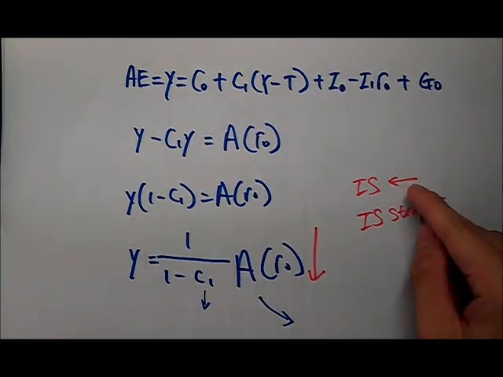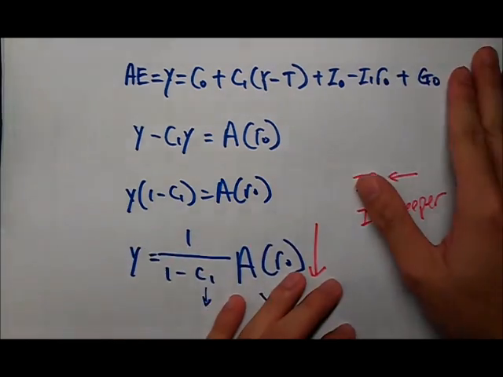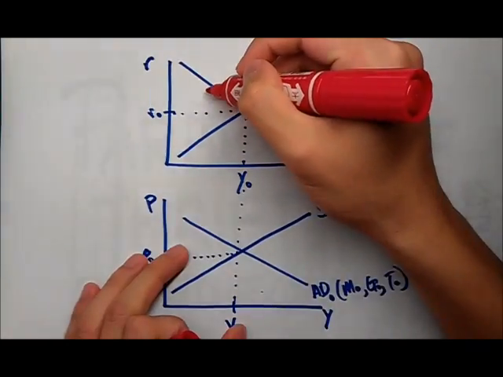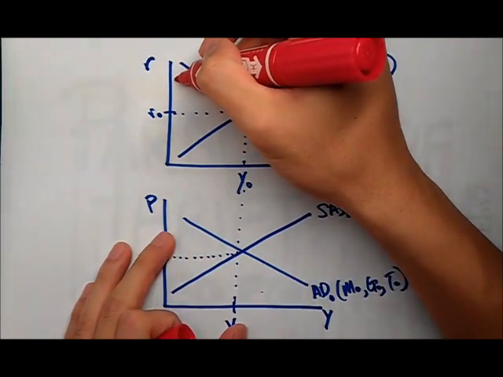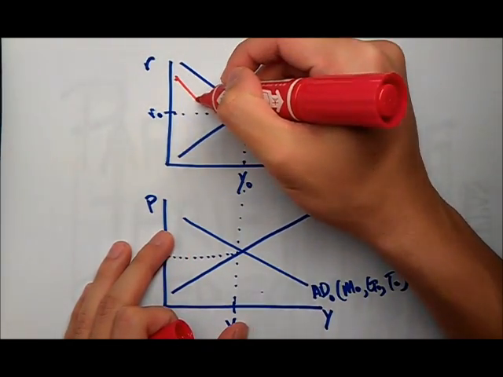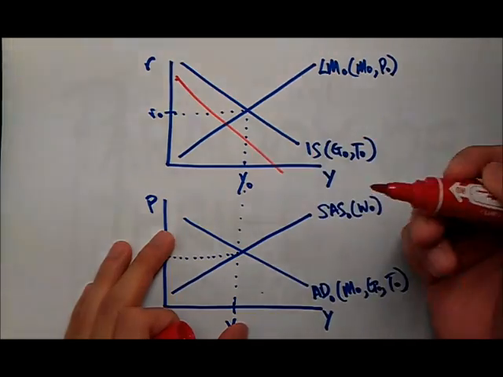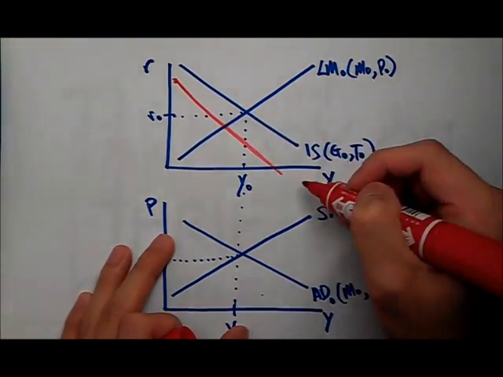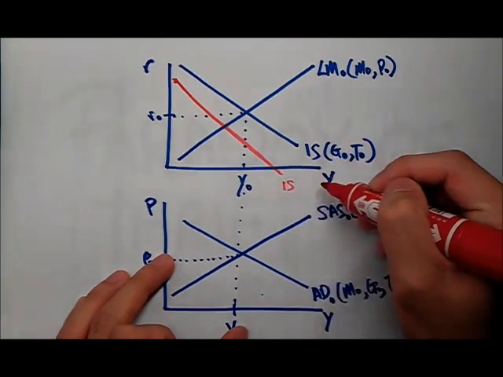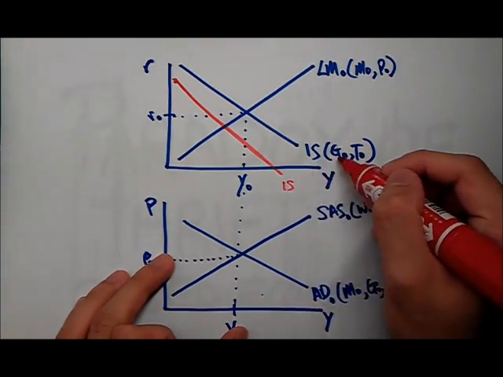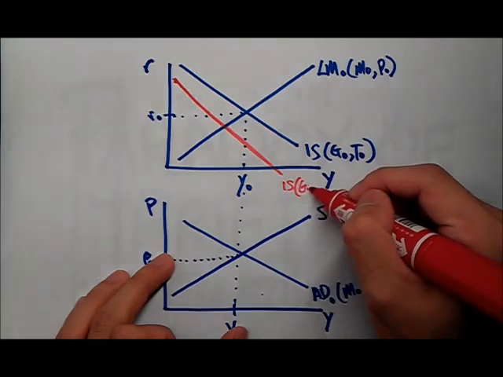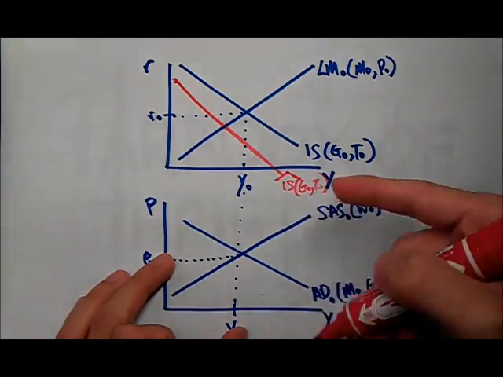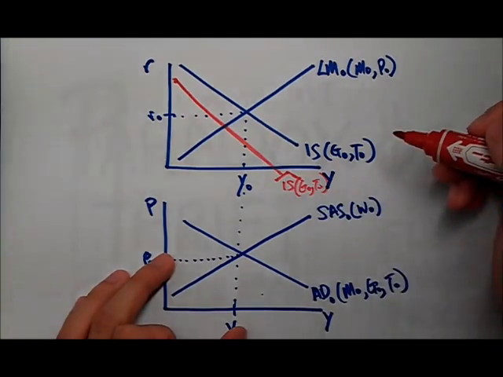So we know that the IS curve is going to go left and be steeper. Now we can finally do the work. Basically what I'm going to have is this: imagine it's steeper. I'm going to have IS, but I can't change the variables here because they're not included, so I'm going to put a hat over it to denote that there is a change in my IS.